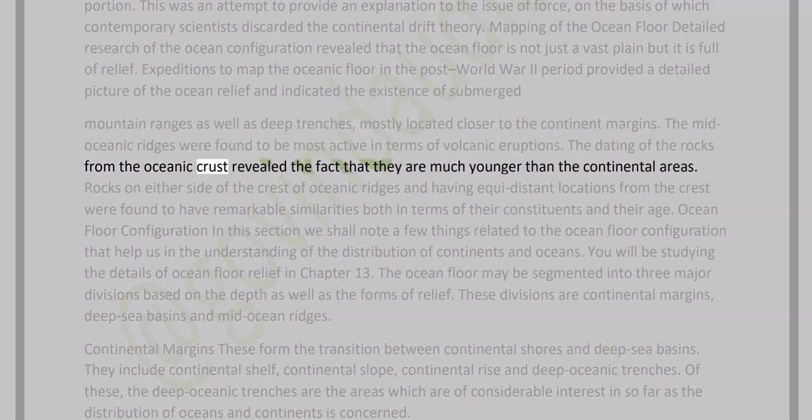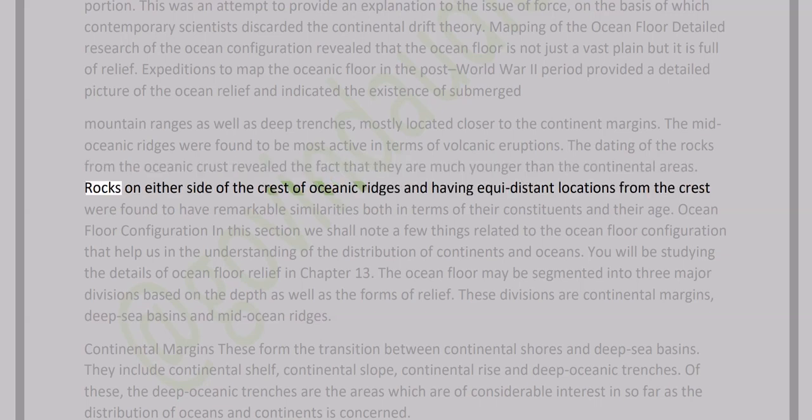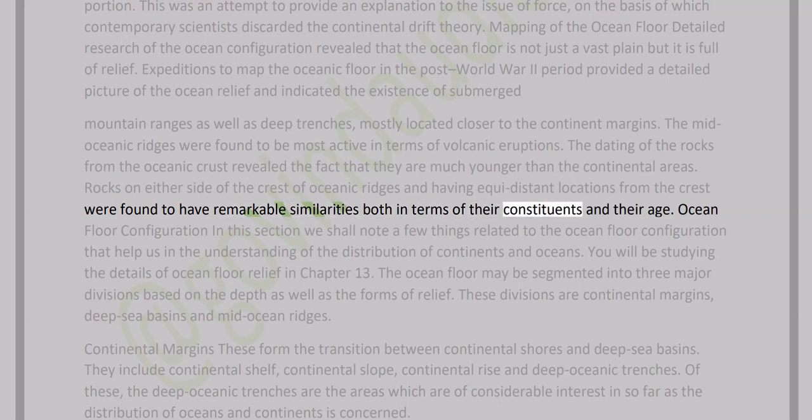The dating of the rocks from the oceanic crust revealed the fact that they are much younger than the continental areas. Rocks on either side of the crest of oceanic ridges and having equidistant locations from the crest were found to have remarkable similarities both in terms of their constituents and their age.